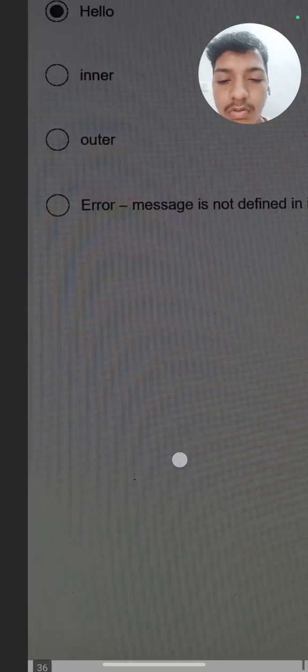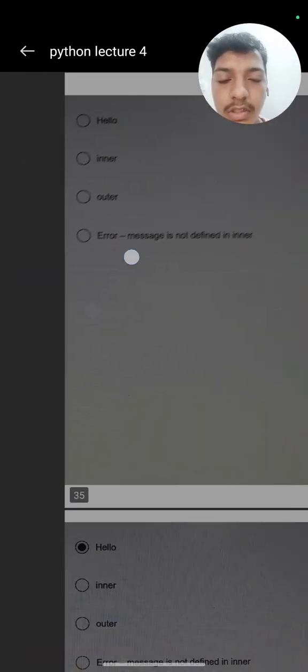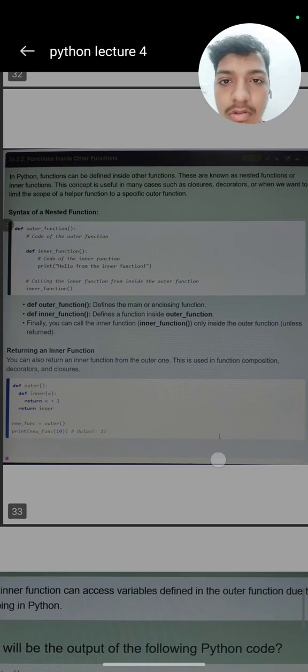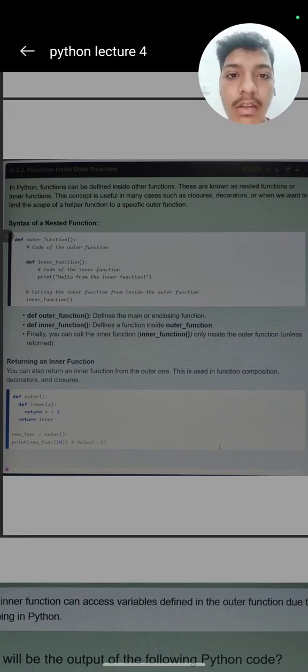So today's lecture is over. This PDF will be available, you can take a screenshot also. We have covered a lot about functions. In the next video we will talk about recursion and mathematical functions,